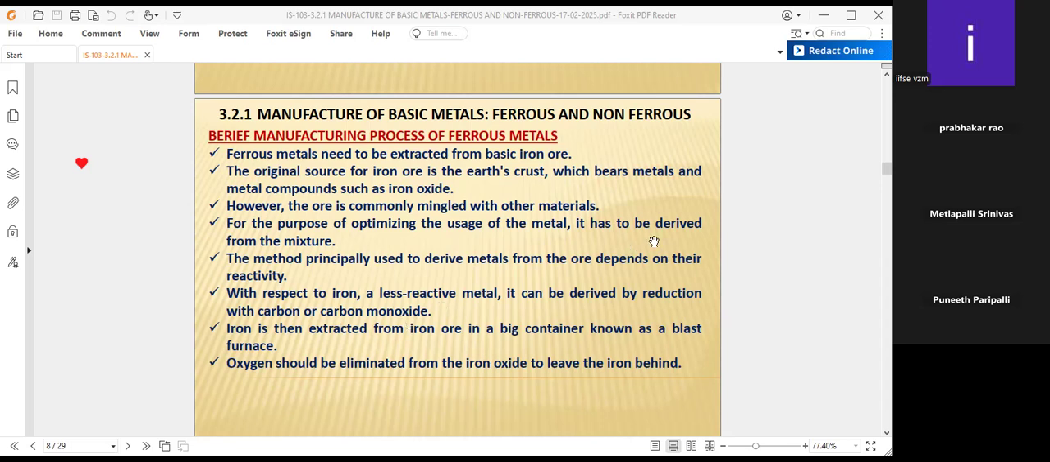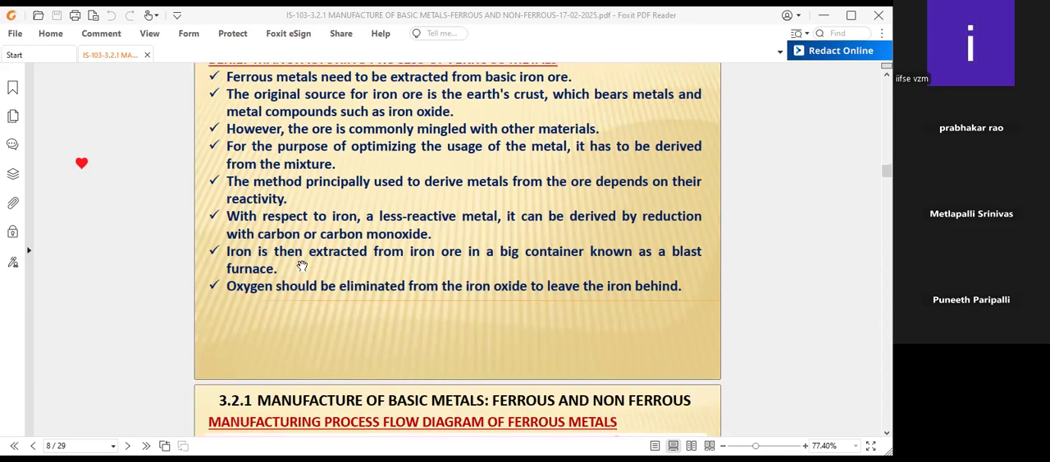As already told, the ore commonly has oxides. If you send carbon or carbon monoxide, oxygen will be removed immediately through carbon dioxide. That's why carbon and carbon monoxide are helpful for removing the oxygen from the ore. Iron is then extracted from the iron ore in a big container known as a blast furnace. Oxygen should be eliminated from the iron oxide to leave the iron behind.